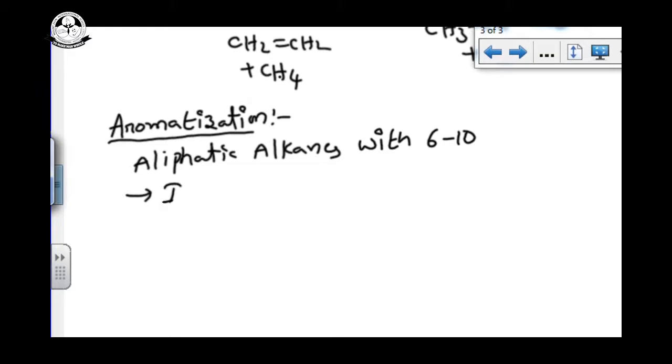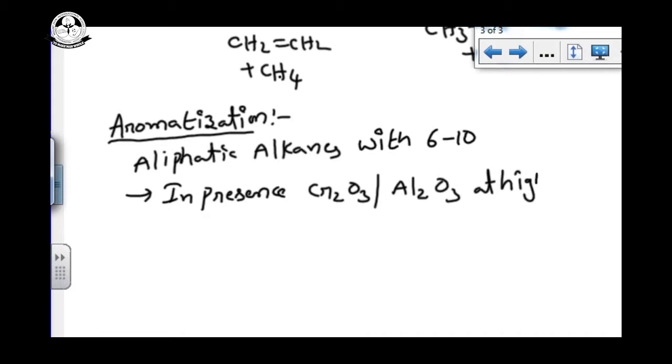In the presence of the catalyst, Cr2O3 (chromium oxide) or aluminum oxide, Al2O3, at high temperature and pressure. At high temperature and pressure, it can undergo the pyrolysis reactions.